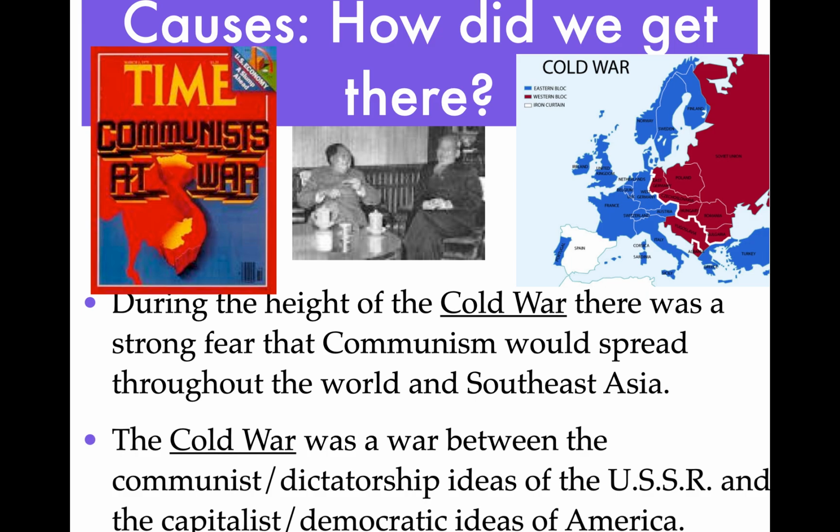And we talked about containment policy. We've got to contain communism where it is. And right now, under the Geneva Accord, it's in the north. We've got to make sure southern Vietnam stays independent and as a democracy. And we're going to find out that the USSR and the communist leaders are going to fight all they can to make sure that the North stays communist. But also, under the Geneva Accords, there was an agreement that there would be a national election for the leader. And we'll see how the Americans get involved and take over where the French stop.